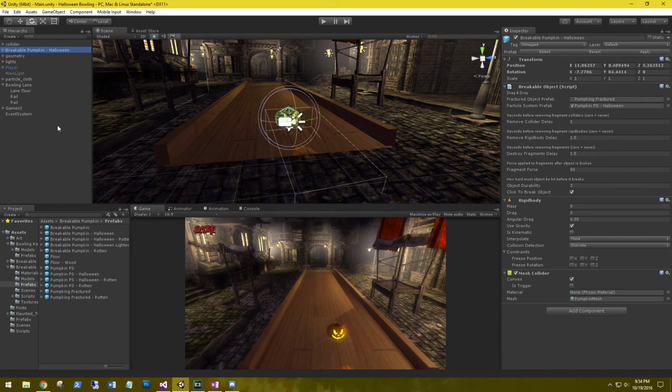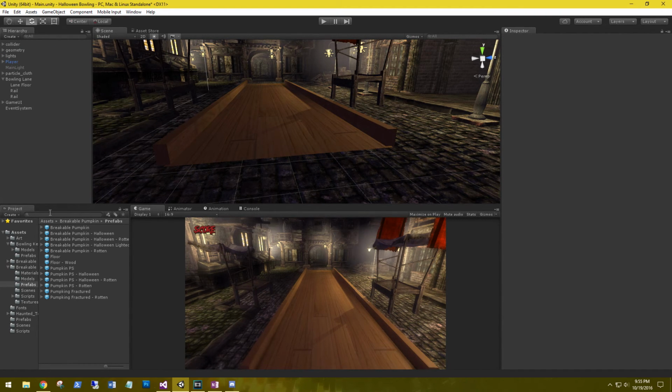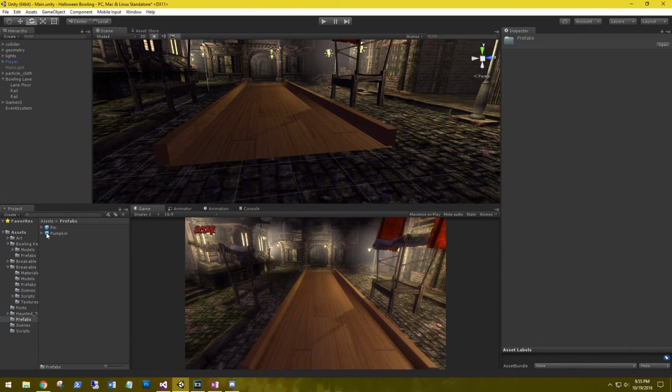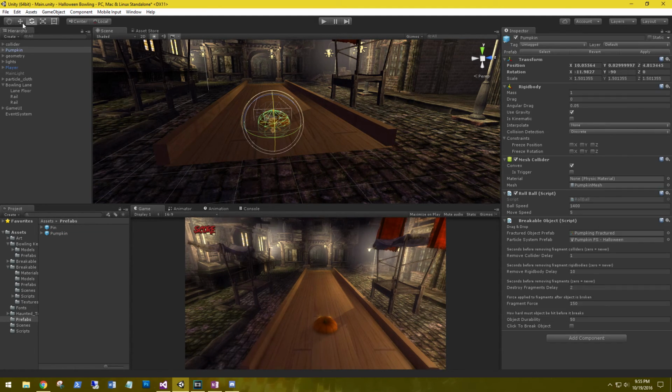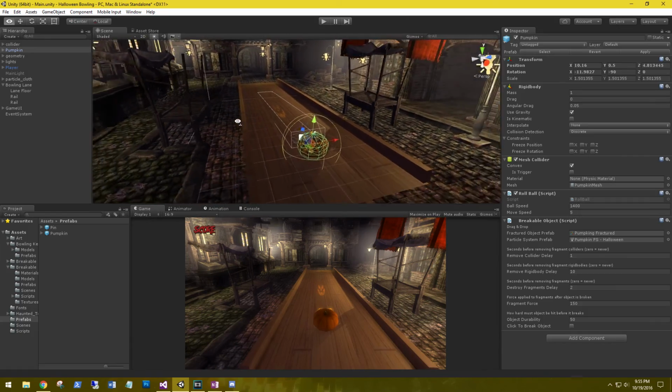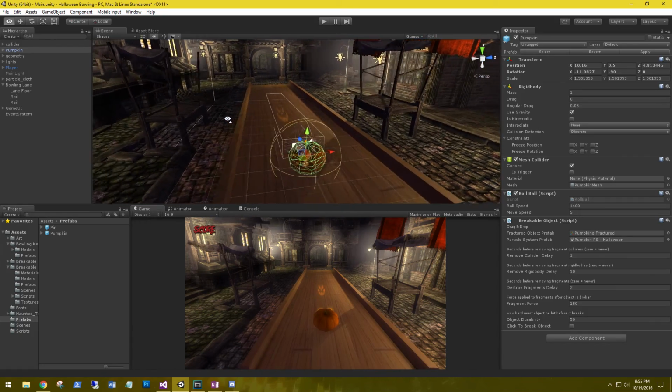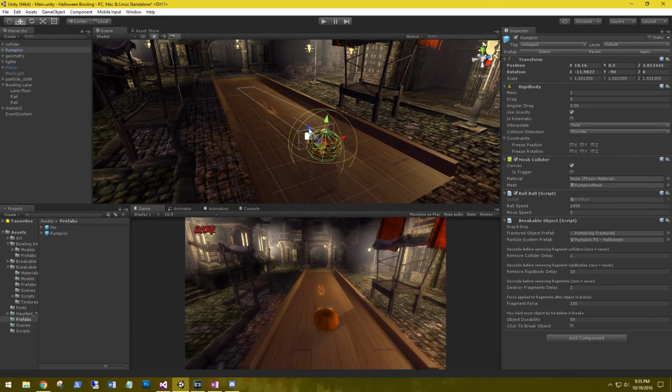So I already created some prefabs earlier based on these pumpkins. Let's go ahead and drag it up. I'm going to have mine facing down the lane. Scoot it back just a little bit. Raise it up. I'll need it in the floor.